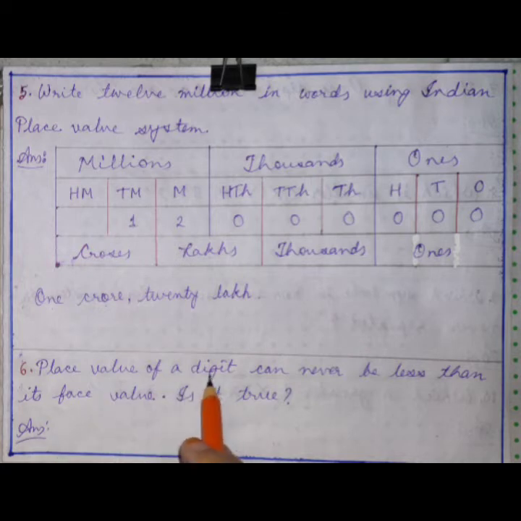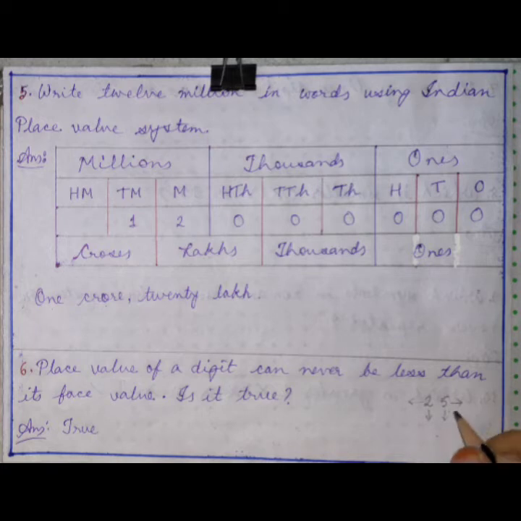Place value of a digit can never be less than its face value. Is it true? Yes, it is true, right? Let us discuss it using an example. Let us take the example of the number 25. Okay, what is the place value of this 5? 5 into 1, because it is in the ones place, it will be 5. What is the face value? Face value is 5 only.